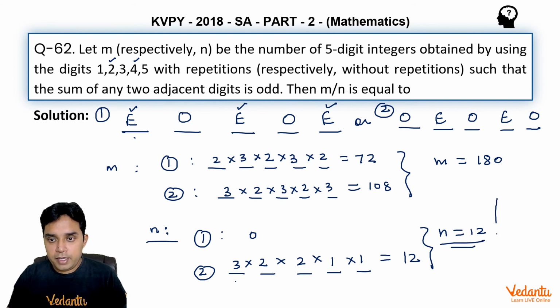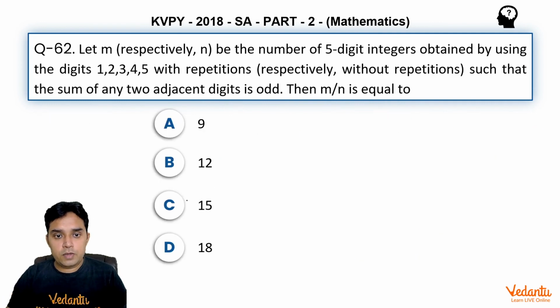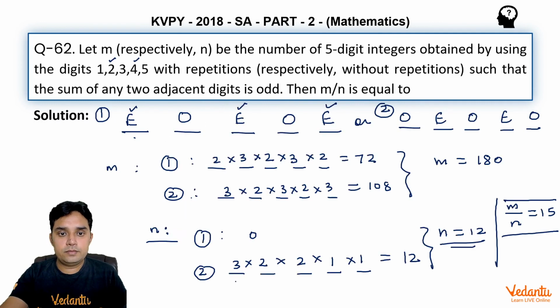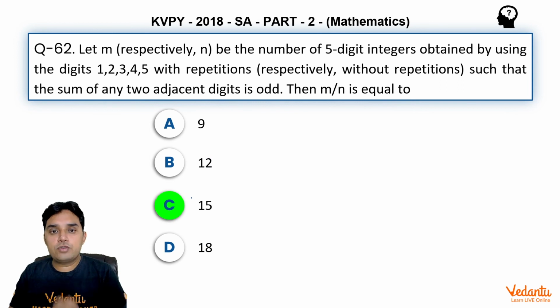So the final answer, m upon n, which is asked in this question, will be 180 upon 12, so the answer will be 15. The answer for this question should be option C. So this completes the solution of this question.